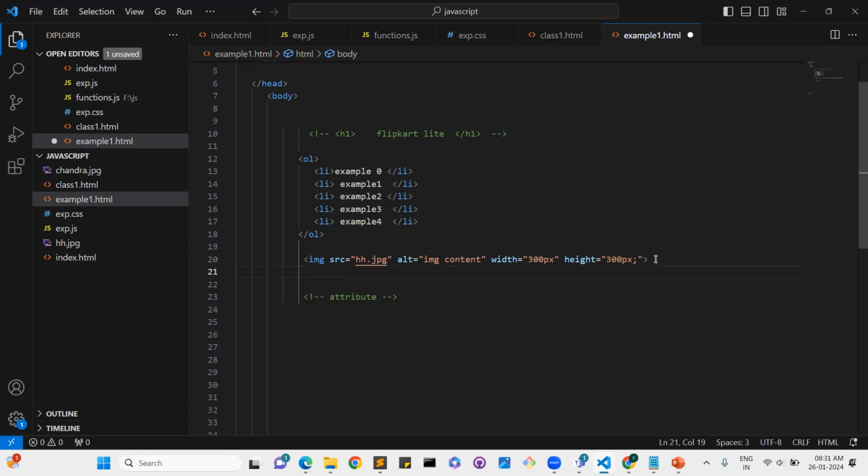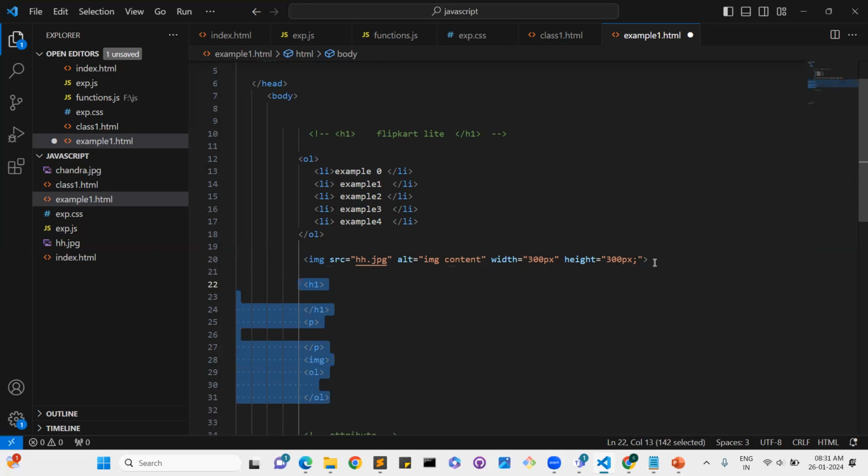So these are the main things: elements, attributes, and tags. Tags means we have a number of tags, a lot of tags. I explained H1 tag and paragraph tag. Now you can practice yourself: image tag, HTML tag, and ordered list. You can practice these elements yourself, and later on I will come with different tags and elements.